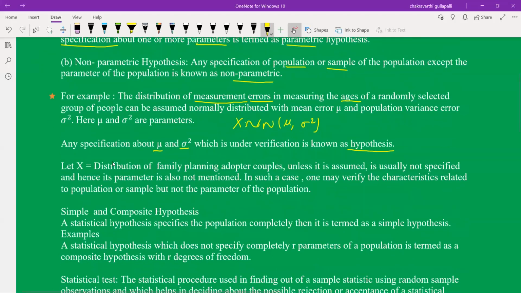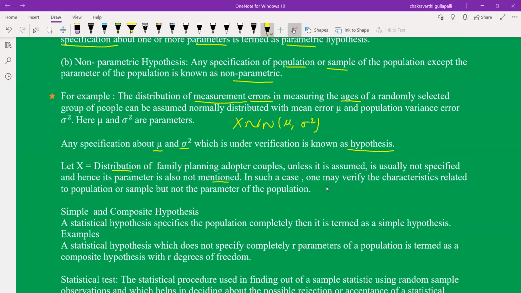One more example. Let X be the distribution of family planning adopter couples. Unless it is assumed, the distribution is usually not specified and hence its parameter is also not mentioned. There is no parameter in this case, so there is no involvement of the parameter in this situation.